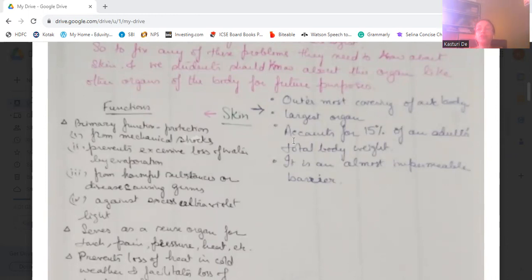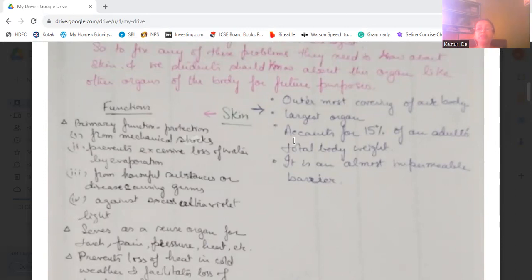Now, what are the functions of the skin? The primary function is protection, that is, from any mechanical shock, by pricking or from any burning object if we touch. First the skin gets affected, then the underlying parts.